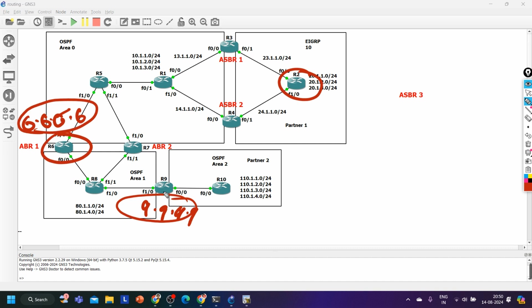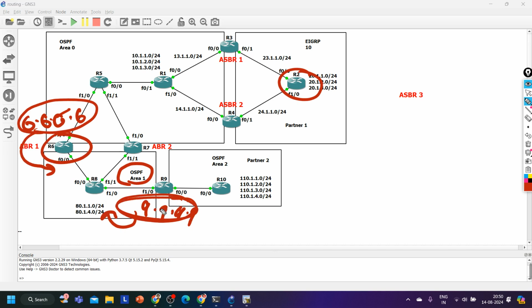So to make reachability between router 6 and router 9, means loopback interface of router 6 and router 9, what we can do, we see both routers are connected with a common area, that is area 1. So if I advertise 9.9.9.9 in area 1 and 6.6.6.6 in area 1, then both routers will get these prefixes in the form of LSA1, right?